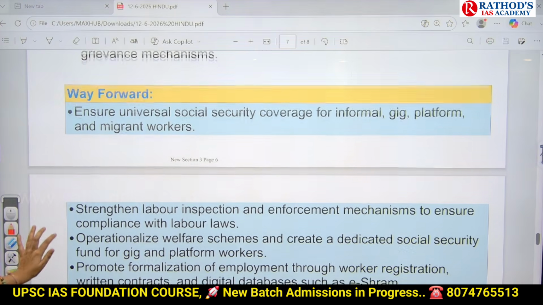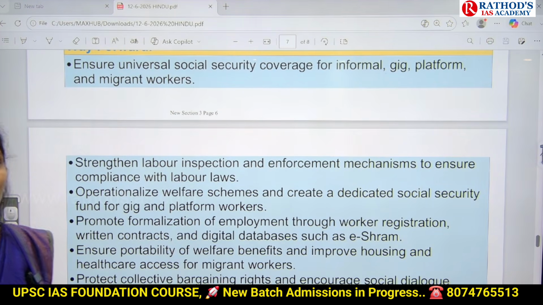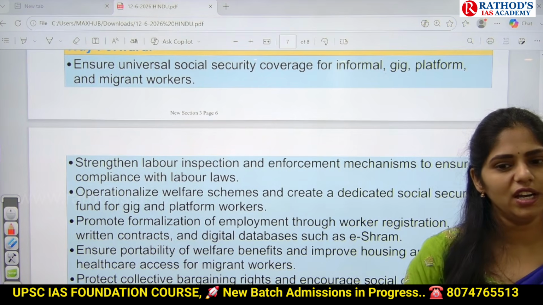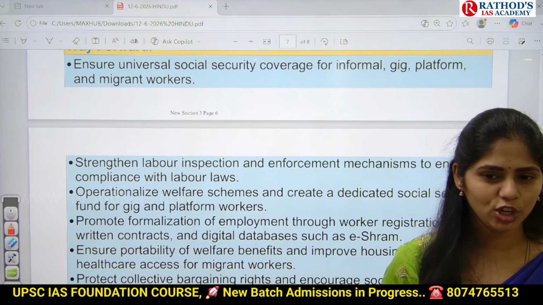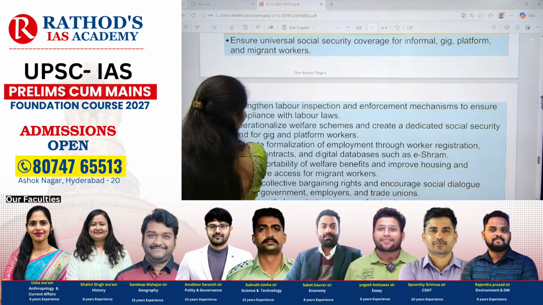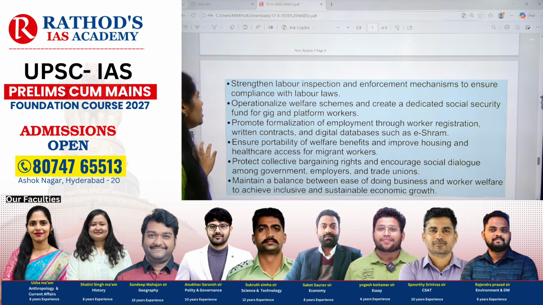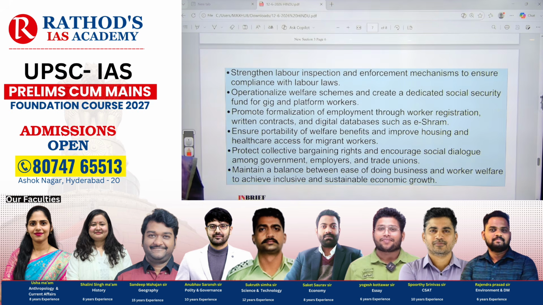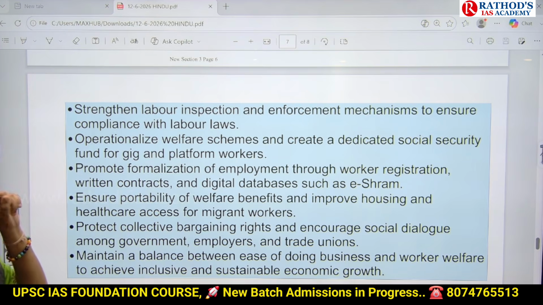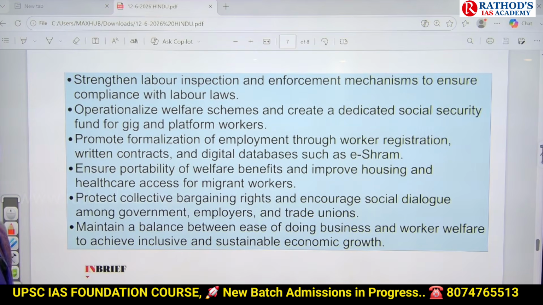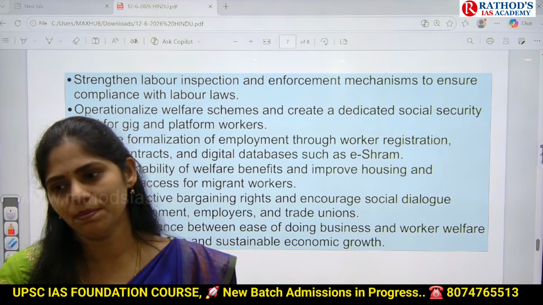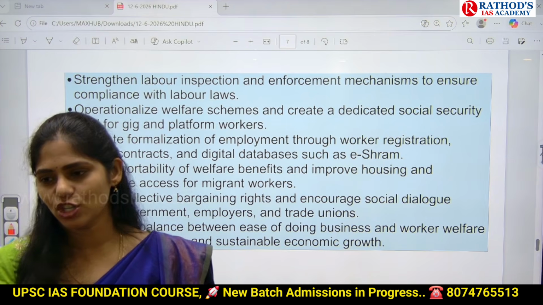And next, we have to increase inspections. If these authorities increase inspection, obviously we can ensure whether implementation of laws is happening or not. And next, we have to come up with welfare schemes and create a dedicated social security fund, so that from that fund we can give benefits to these workers. And next is we have to ensure formal employment. For that reason, government came up with a portal called the e-Shram portal. You'll be seeing about that in your governance topic.